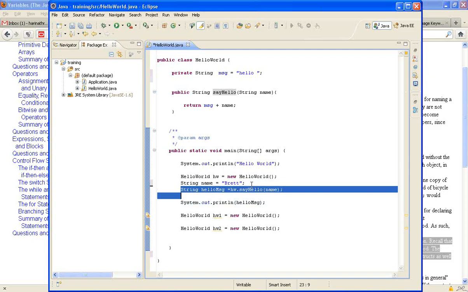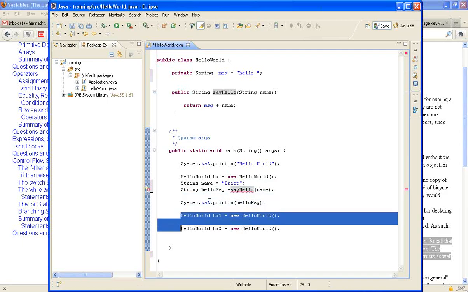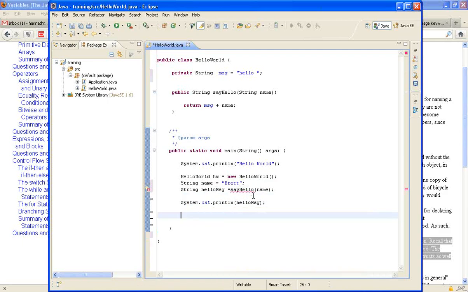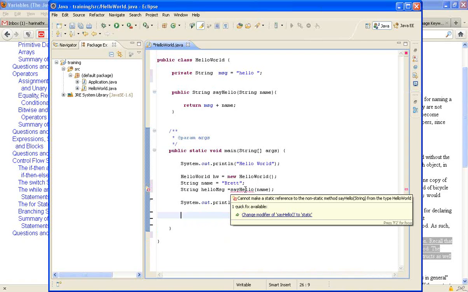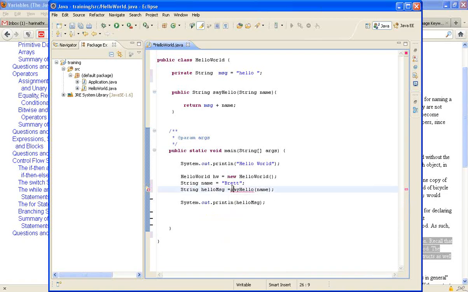If I try to call it without creating an object, it makes an error: cannot make a static reference to the non-static method say hello. I'll discuss the static one later, but what I want to tell you is that it is not possible to call a method directly.